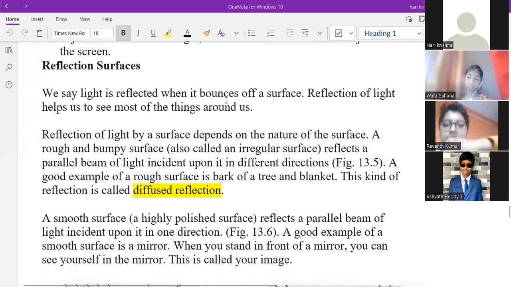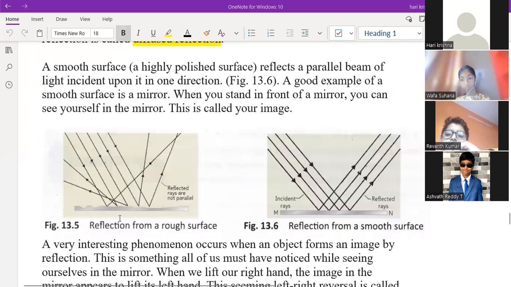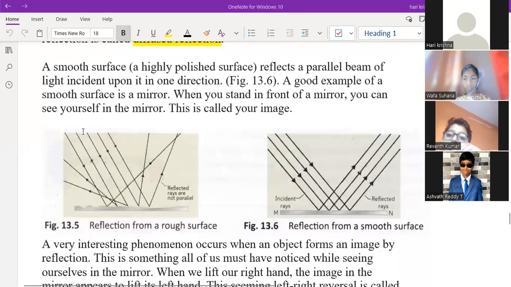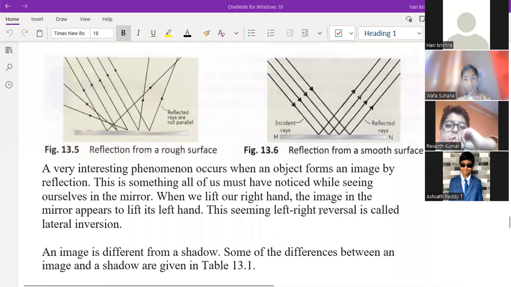Okay. So just take it. The first reflection is there, right? Wherever the reflection is happening on an irregular surface, that is called diffuse reflection. And wherever the reflection is happening on a smooth surface, then what is that reflection name?